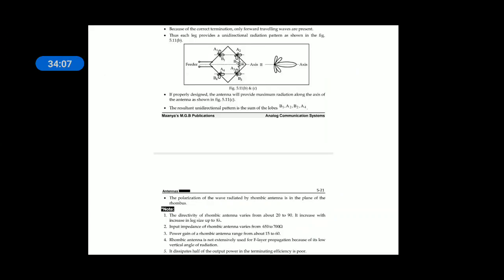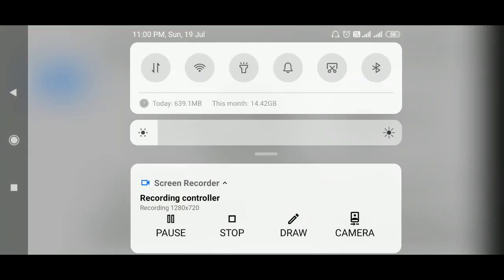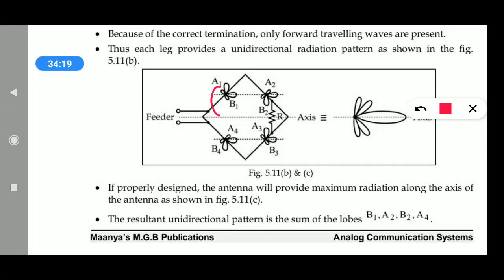This is the arrangement of the rhombic antenna. A1 is the first. These are the 2 and 3 antennas. This is the first antenna, second antenna, third antenna, fourth antenna. The 2 ends of the left side antennas are connected to the transmitter. The 2 other ends of the right side antennas are connected to a matched load. And the combined radiation depends on each half wave dipole.